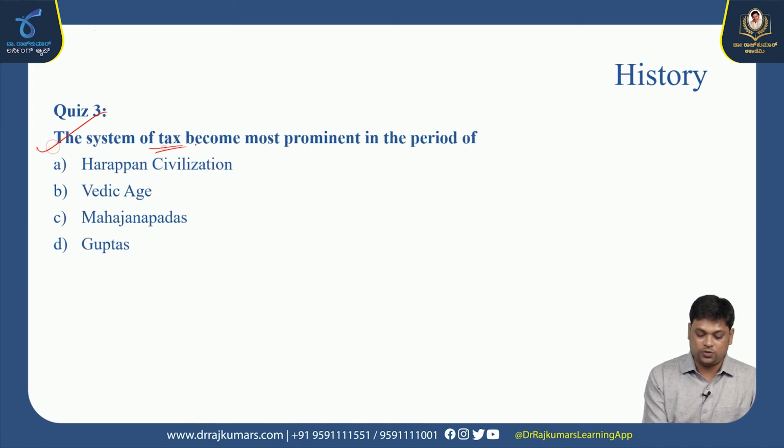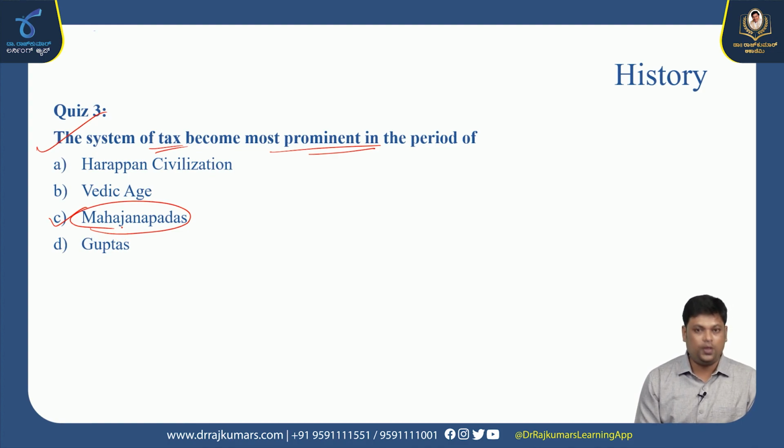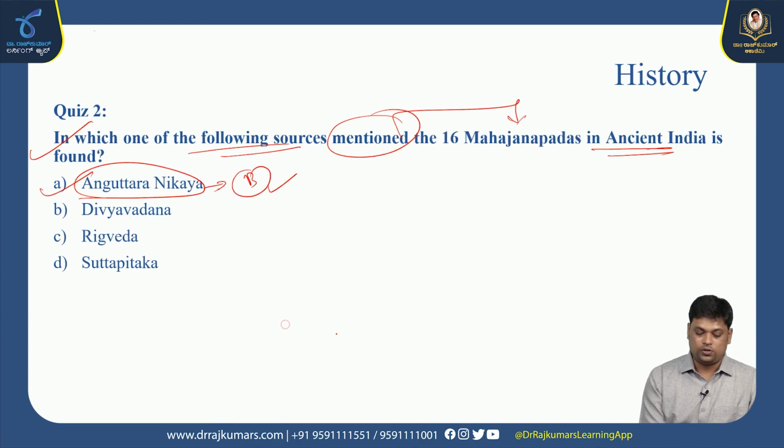The system of tax became most prominent in the period of the Mahajanapadas only. It became more popular because a vast amount of land was held by a king, so he needed to implement taxation. Okay, so that's all about this Mahajanapadas chapter. In the next chapter, we will discuss the Mauryans, post-Mauryans and Guptas.